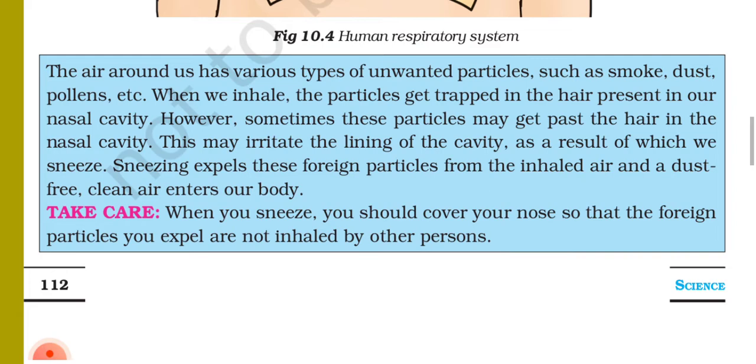Sneezing expels these foreign particles from the inhaled air and dust-free clean air enters our body. Take care. When you sneeze, you should cover your nose so that the foreign particles you expel are not inhaled by other persons.